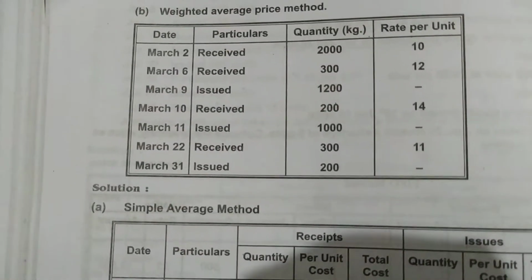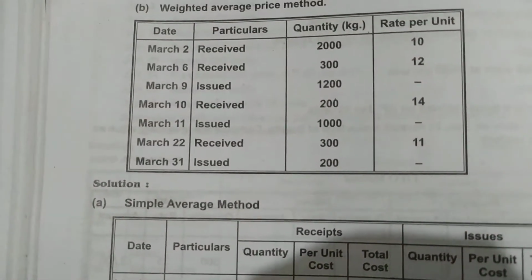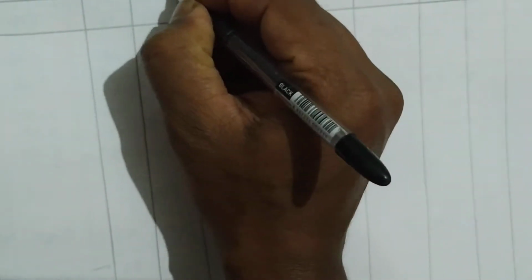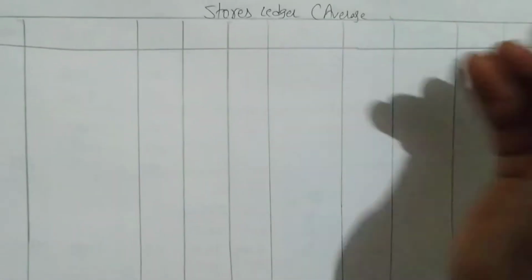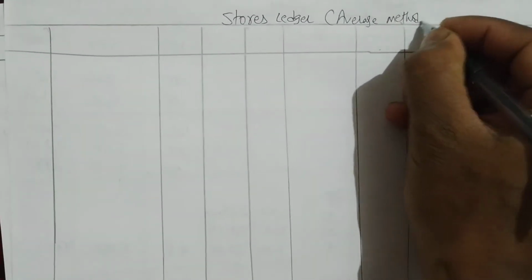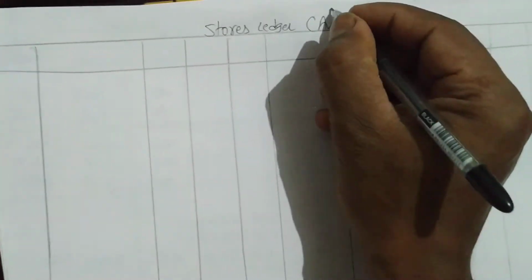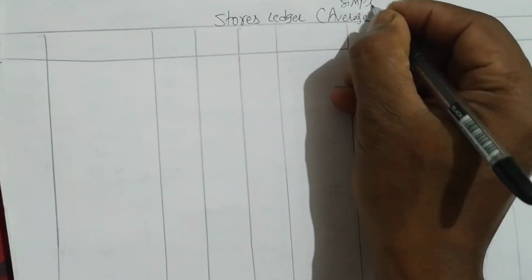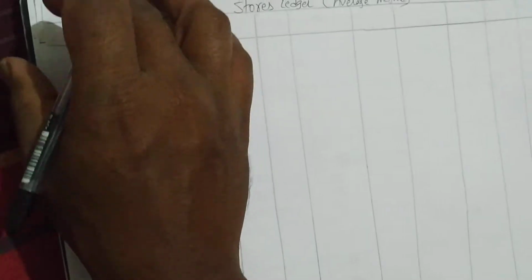It starts on March 2nd and we have 7 entries that we'll see in the solution. The format is the same, so let me put the heading as stores ledger. In brackets we'll write average method. Which average method? Simple average method we are doing.